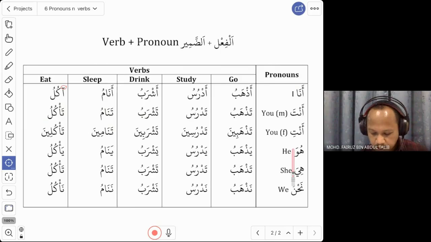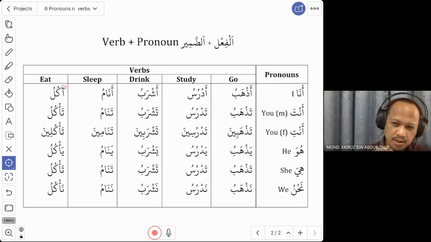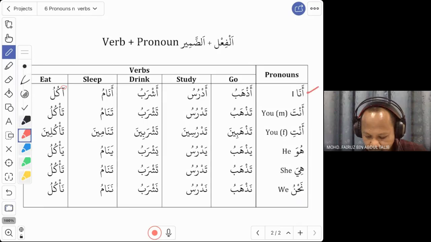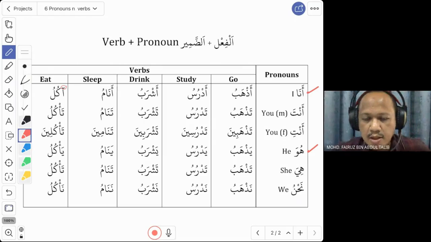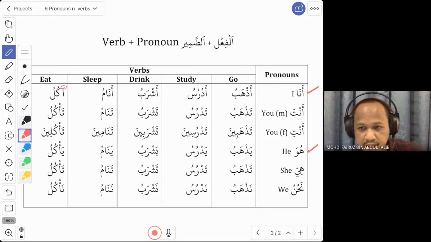Now we go for the second one. Okay, let us skip this anta and anti. We go straight to huwa first, because this is a bit easier. For anti, you will have to add something at the end of the verb, so it might confuse you. So we go straight to huwa, he. Right? So how do you say he? He goes, or he studies, he drinks, he sleeps, and he eats.